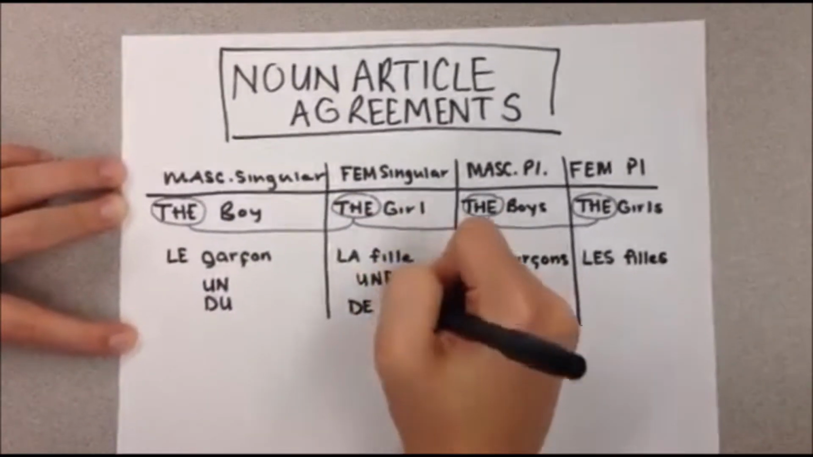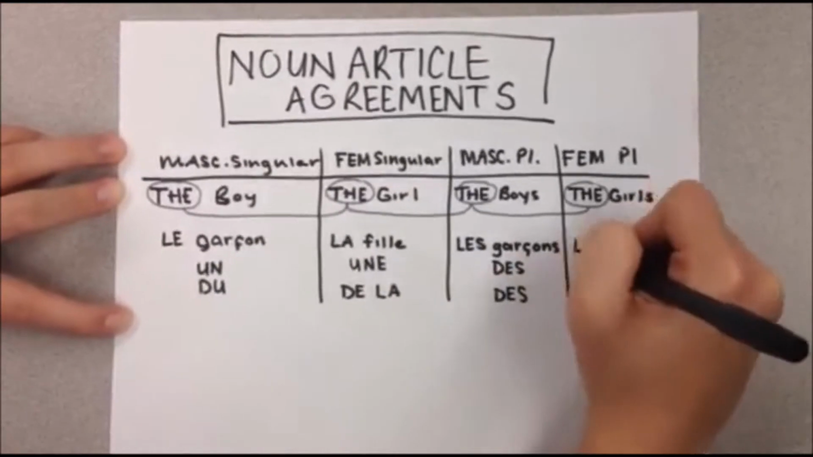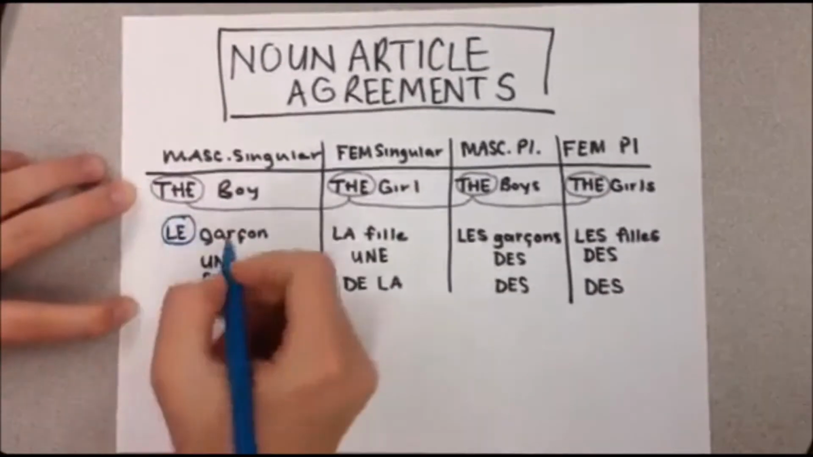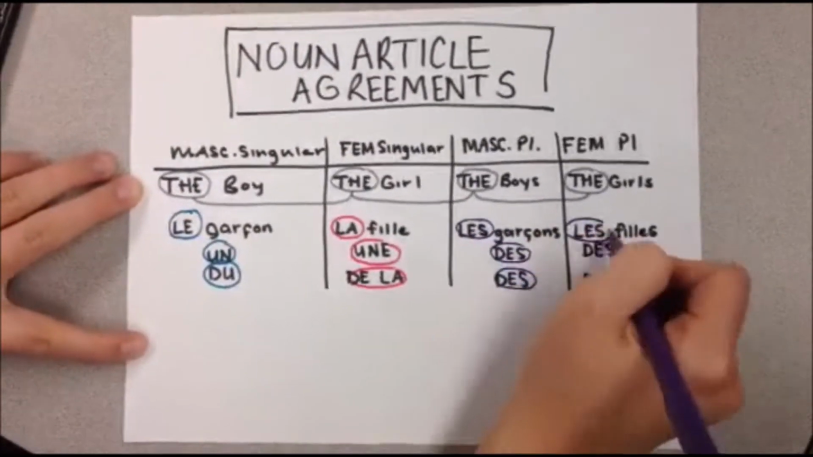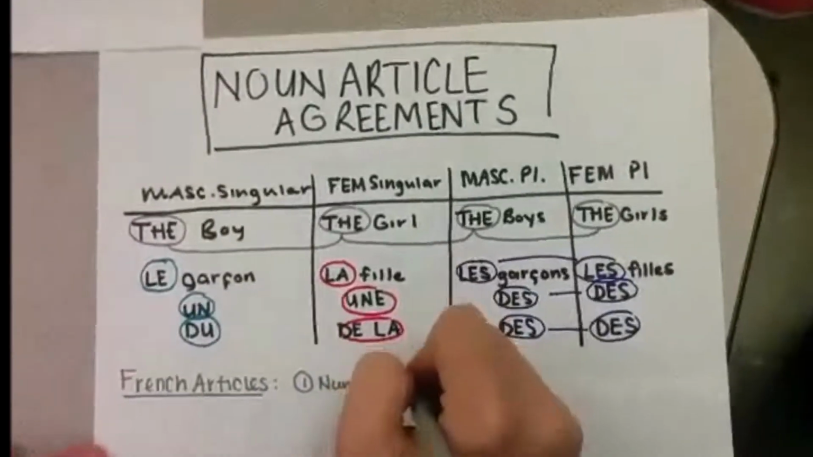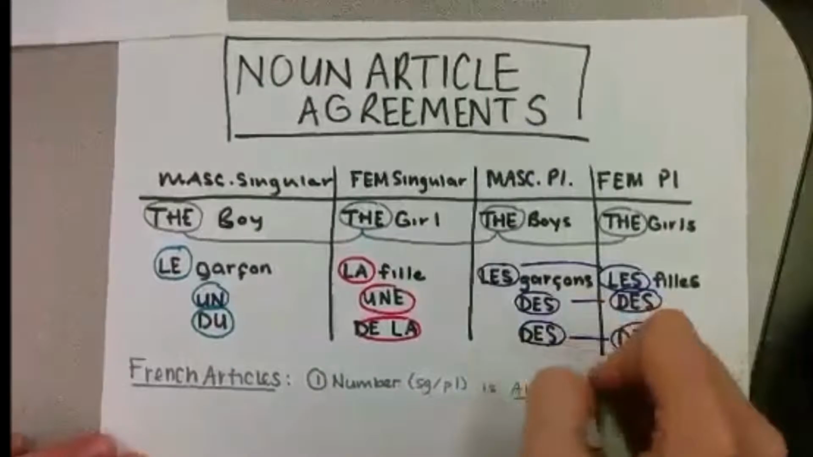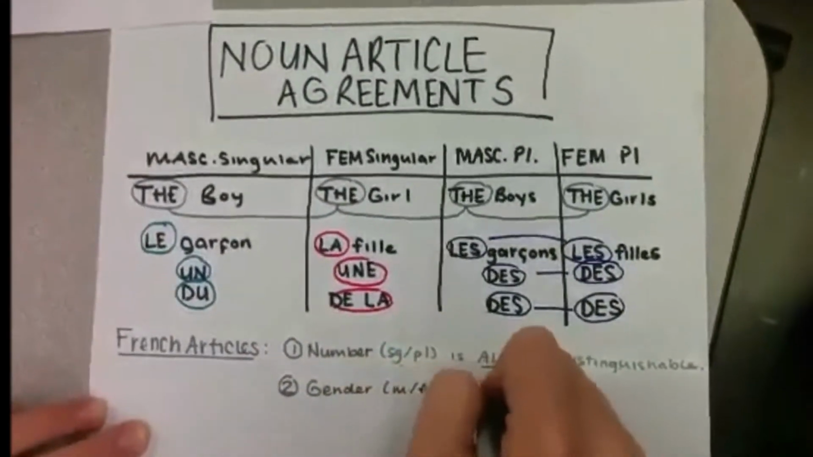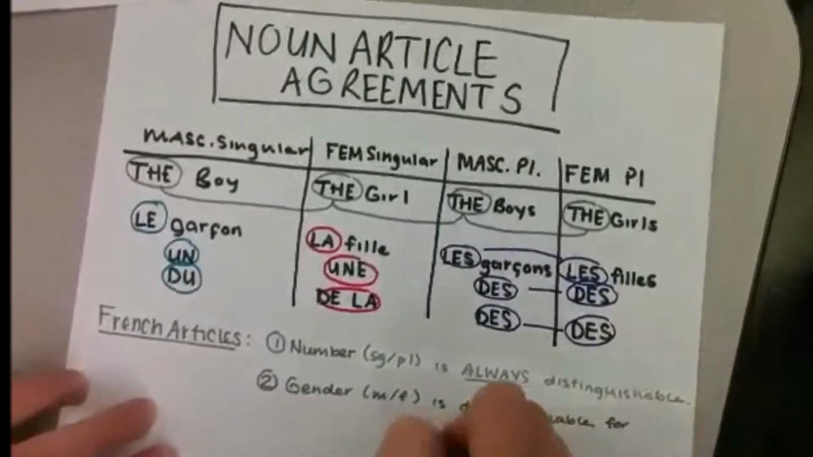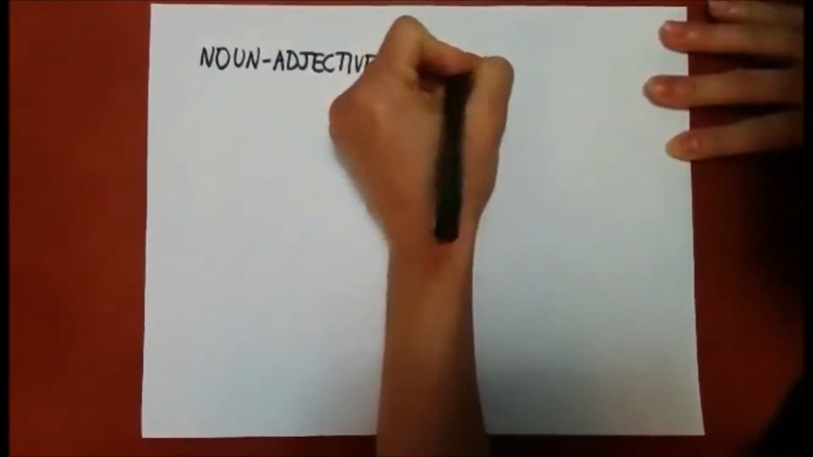Similarly, there are three forms for the indefinite articles un, une, and des, and partitive articles du, de la, and des. Note that the third article is used in both masculine and feminine plural. We can therefore conclude that in French articles, while number is always a distinguishable feature, gender is only distinguishable in articles referring to singular nouns. We can also detect grammatical gender through noun-adjective agreements.